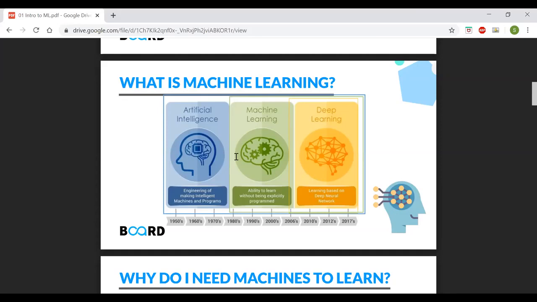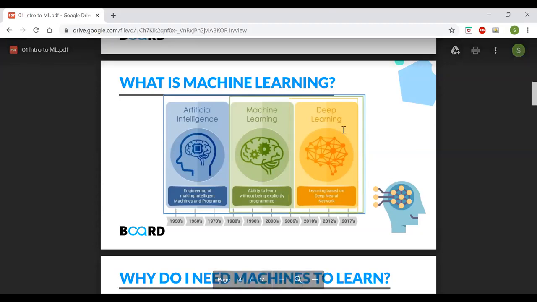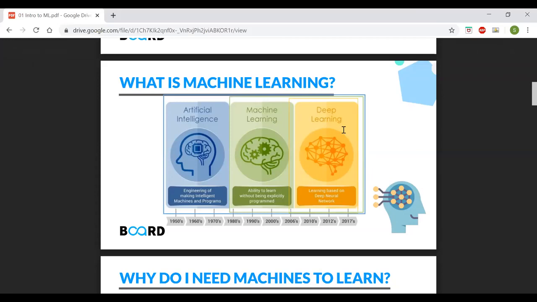So machine learning consists of different algorithms. We'll see that over the course, like linear regression, logistic regression, things like that. But one algorithm which has become very famous over the past few years is neural networks. You might have been hearing about neural networks in general, right? The hype that has been going on in the world for the past 2-3 years is because of neural networks, and that started with deep learning. So deep learning is the study of neural networks. You can think of a neural network as one algorithm which does the same task a machine learning algorithm does, but since it is performing much better compared to other machine learning algorithms,